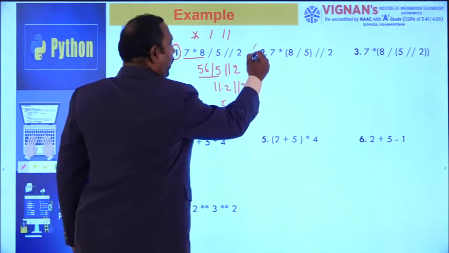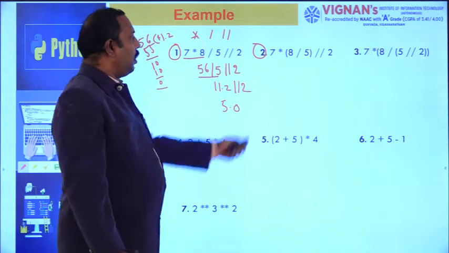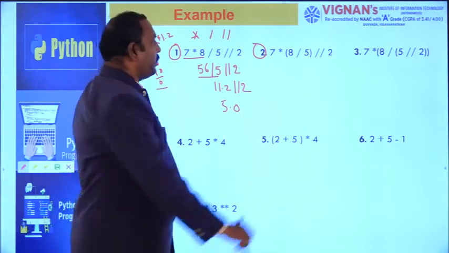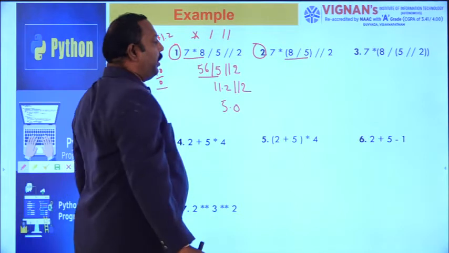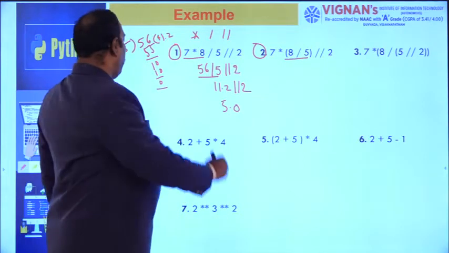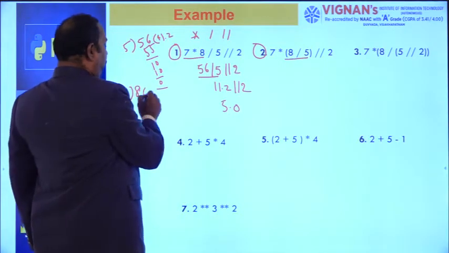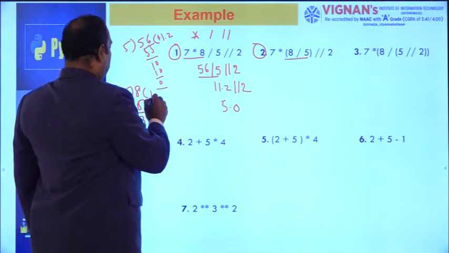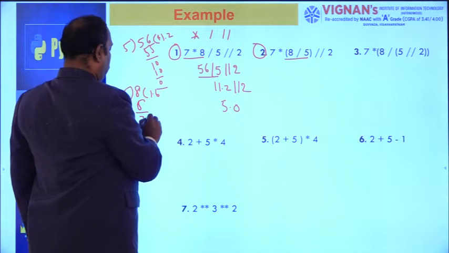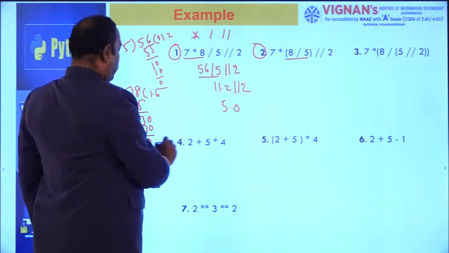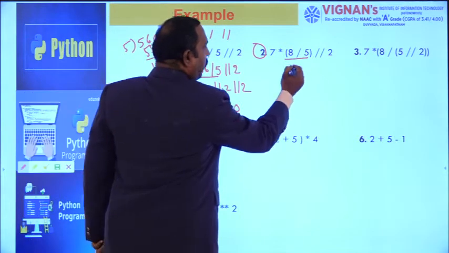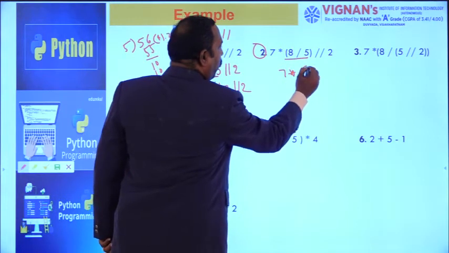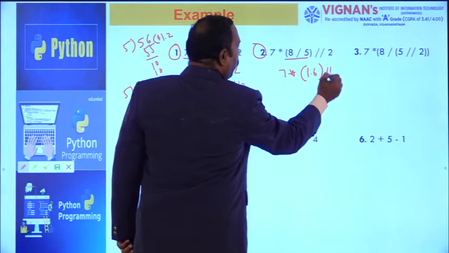Consider the second example here. First, always give priority to brackets. That's why we first perform 8 divided by 5, and you'll get the value 1.6. So 7 into 1.6 floor division 2.